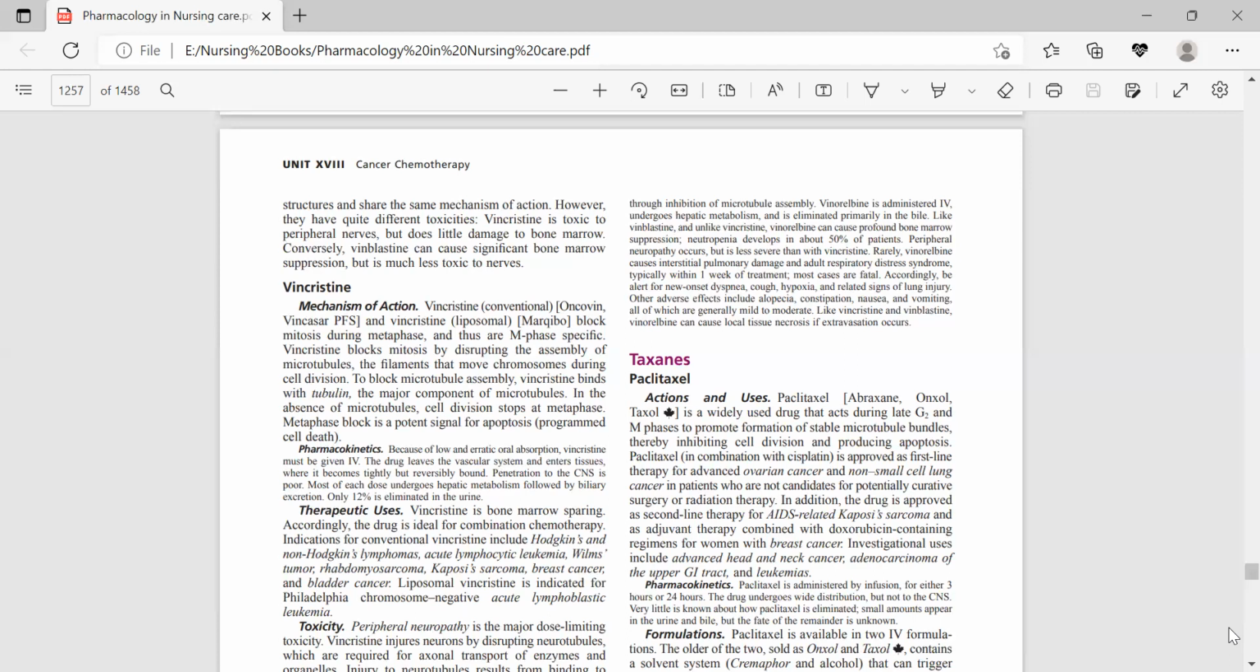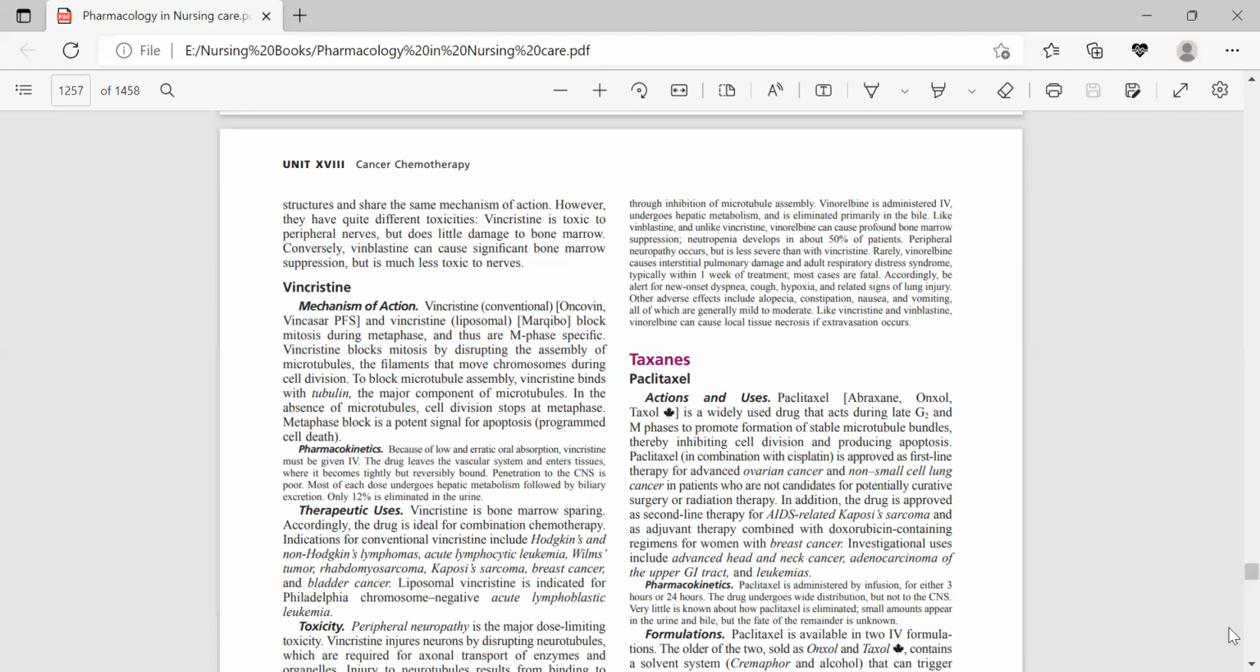Accordingly, the patient should be alert for new onset dyspnea, cough, hypoxia, and related signs of lung injury. The other side effects include alopecia, constipation, nausea, and vomiting, all of which are generally mild to moderate. Like vincristine and vinblastine, vinorelbine also causes local tissue necrosis if extravasation occurs.